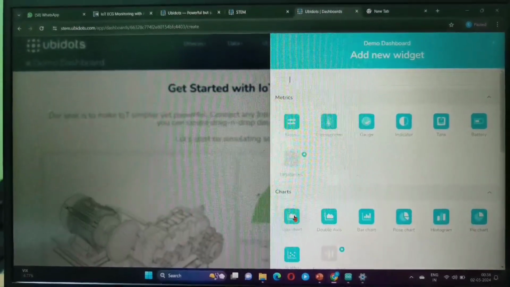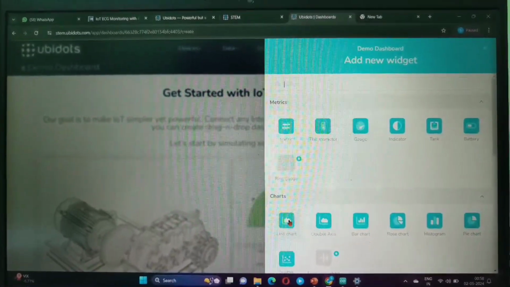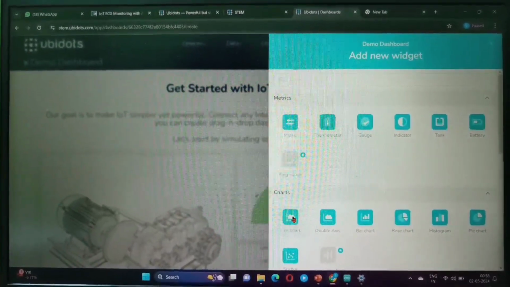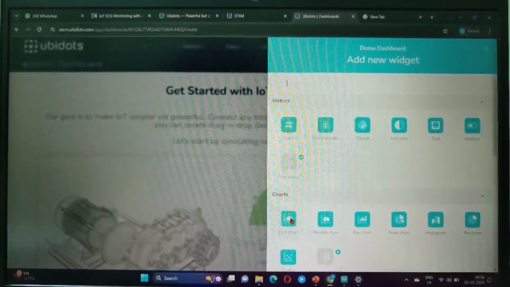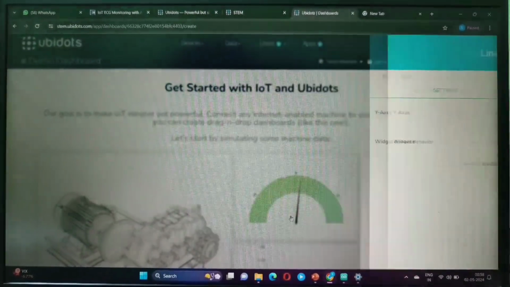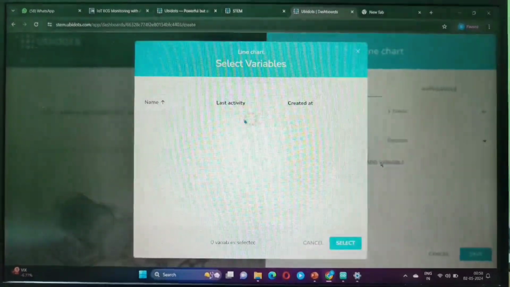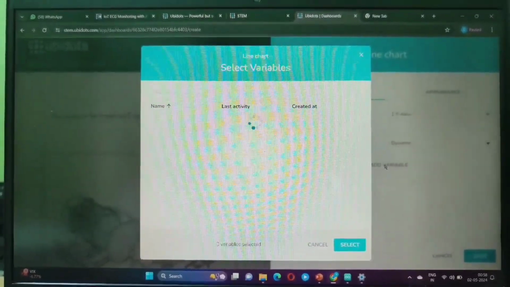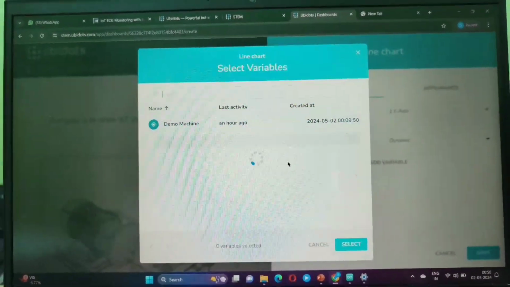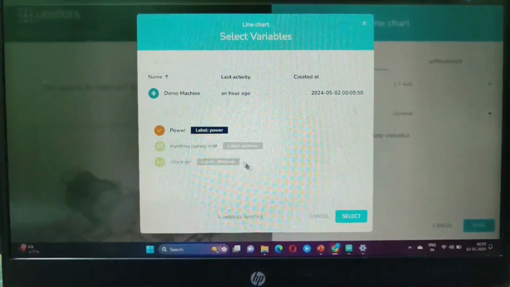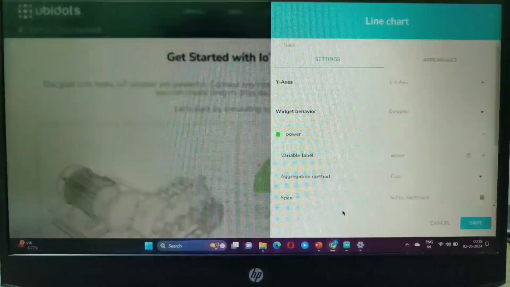Coming to the programming part, as you can see, we have opened the Ubidots platform from where you can access the graph. First, we have to add the variable from the dashboard. We have to select line chart. Then we have to add the variable which can further be used in the programming part. Thus, you can see we have added a variable.